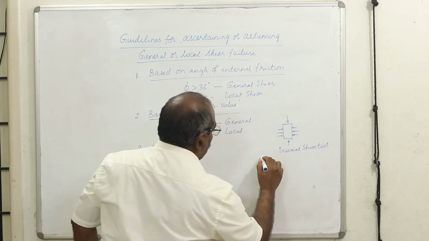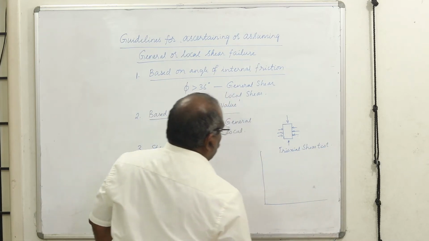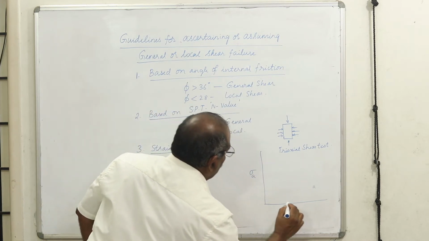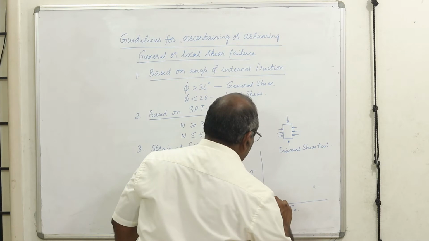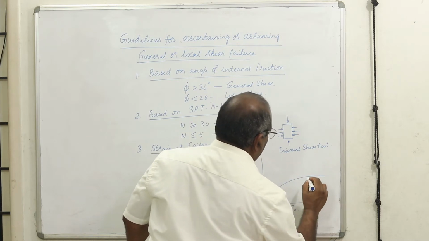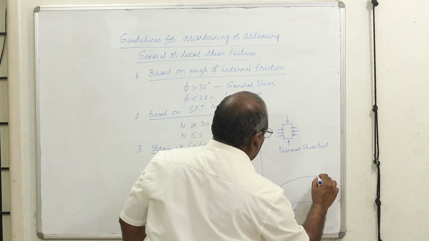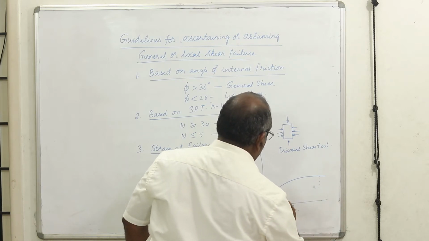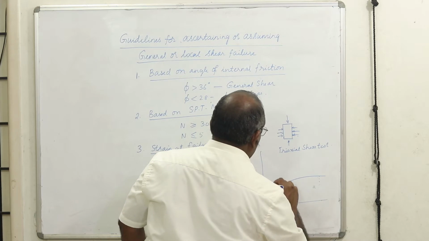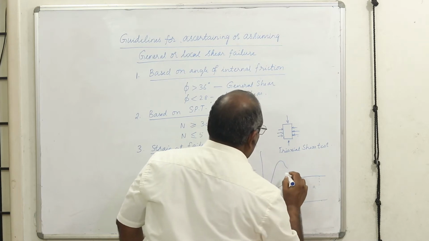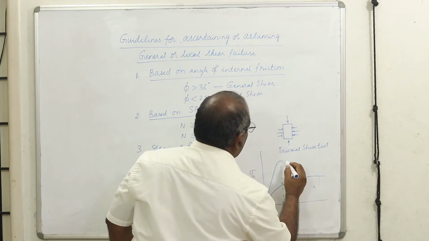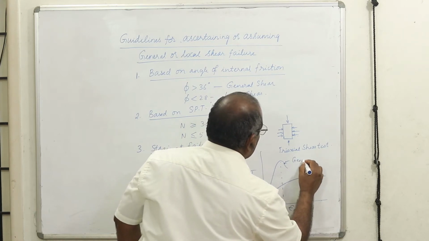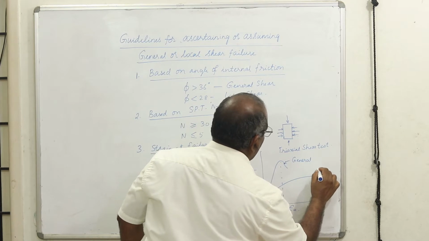Now, how will the stress strain curves be? The axial stress versus axial strain. If the failure deformation takes place at a very high strain, that indicates this is for a stiff soil, therefore this is general shear failure, and this is for local shear failure.